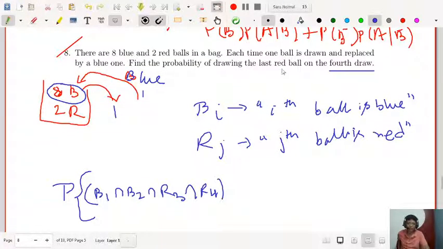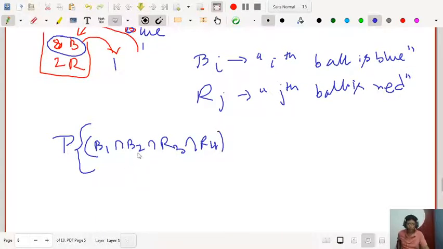And look at that, last red ball on the fourth draw. You have only two red balls. So one of the possible events will be: first will be blue, second will be blue, third will be red, fourth will be red. Or